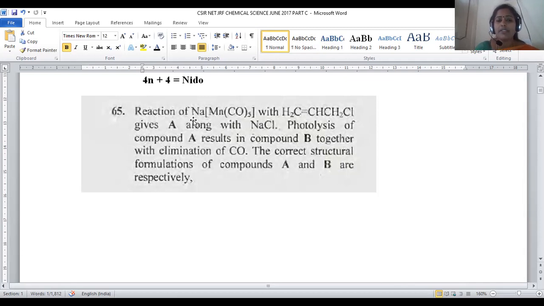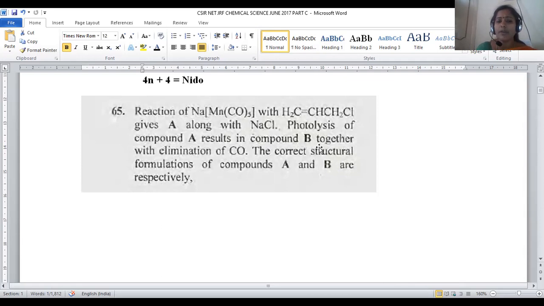Okay, so what happens? To this manganese complex, we are adding allyl chloride. Upon the addition, there is a possibility of compound A. Compound A, after its formation, is subjected to photolysis. Okay, photolysis stands for what? Cleavage of the bonds in the presence of light is called photolysis. Lysis stands for breaking of bonds. Photolysis means such a reaction carried out in the presence of light.